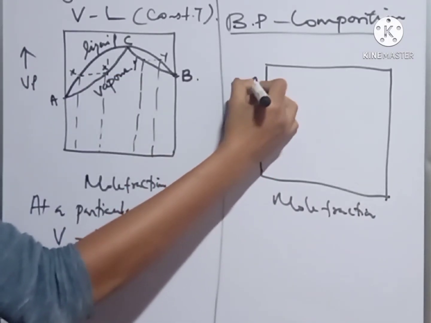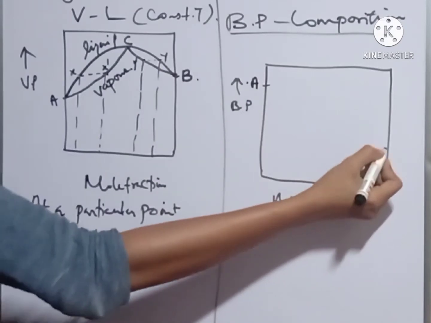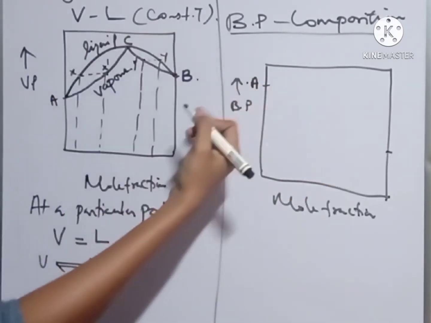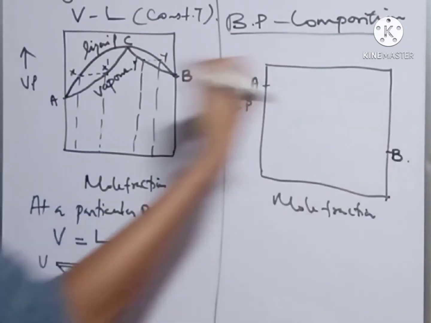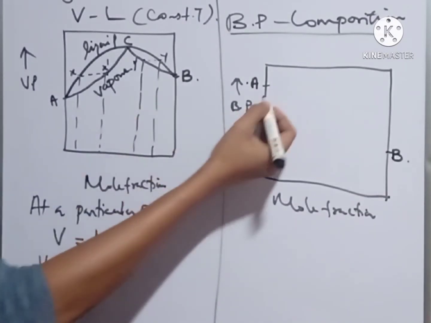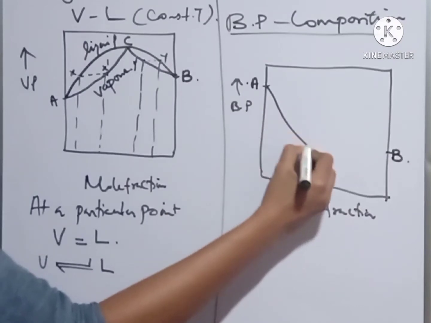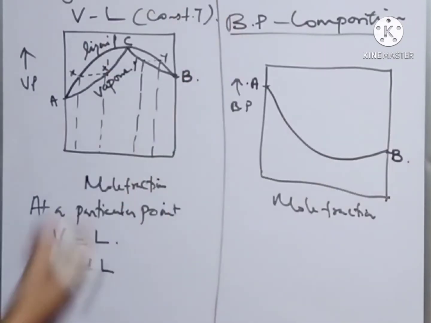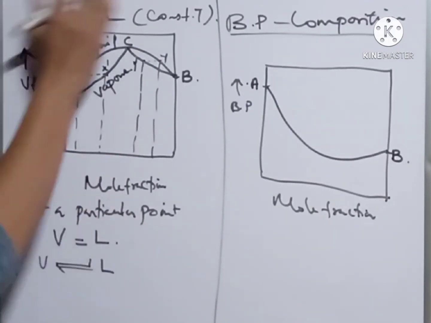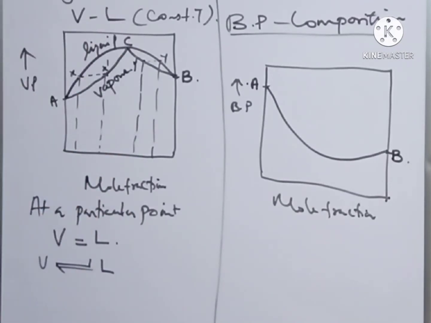So this is for A, and the same way vapor pressure is high for B, so boiling point is less for B. So if we draw the liquid composition curve, it will be like this, an inverted curve from the vapor pressure composition curve.